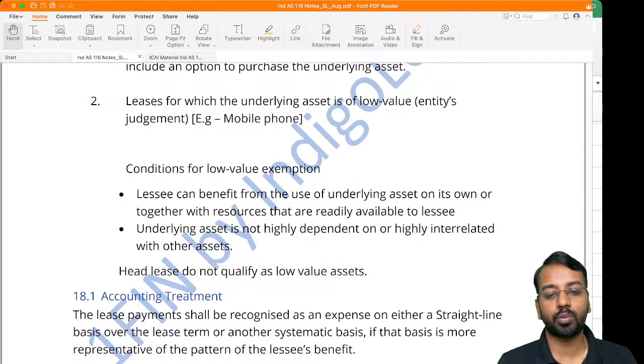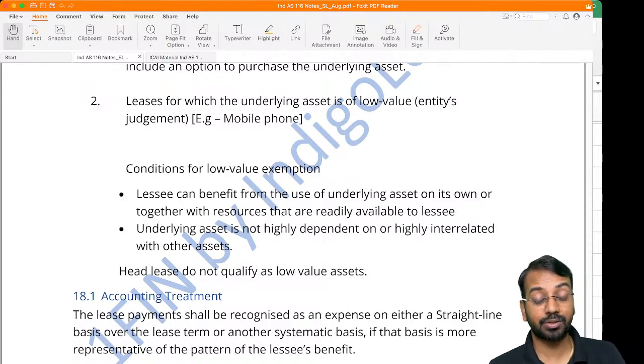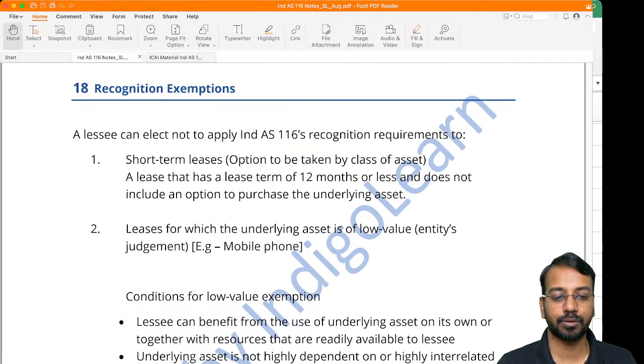Head leases do not qualify as low value assets. So head lease means if there is an intermediate lessor who is a lessee and is doing a subleasing, he cannot say the head lease is a low value asset. And this is only for lessee, okay? The lessee can do this exemption.